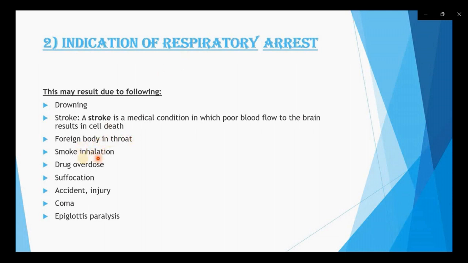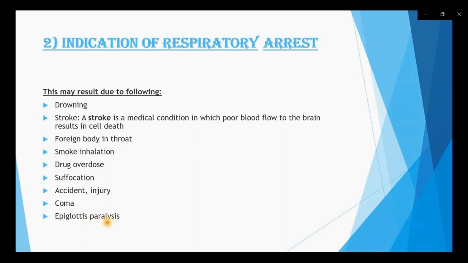He is unable to breathe properly. So this is the next cause of respiratory arrest. Similarly, smoke inhalation. If a person is a smoker or is unable to bear the smell of smoke, then smoke inhalation is a reason. Drug overdose, suffocation, accident, injury, coma, and epiglottis paralysis.